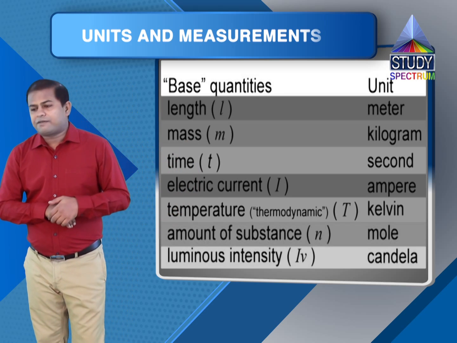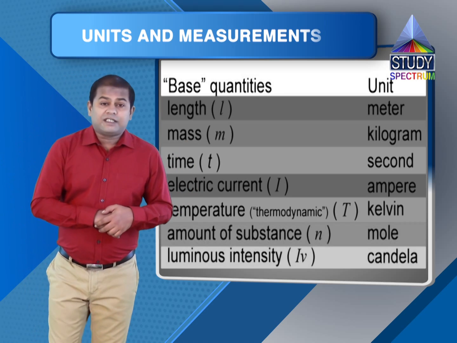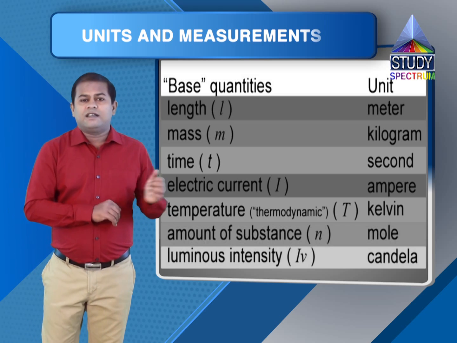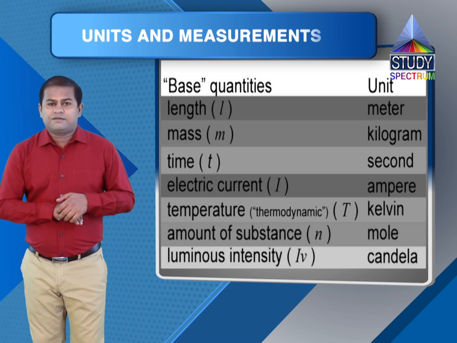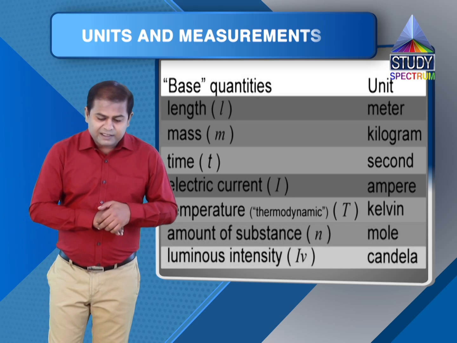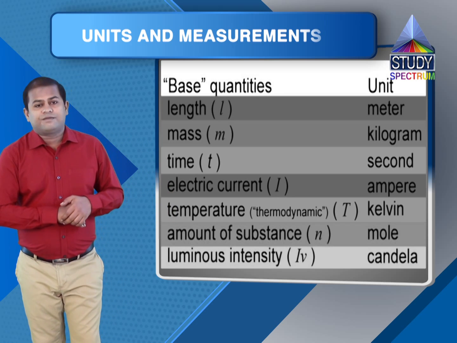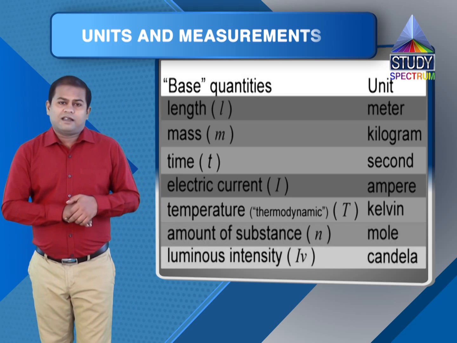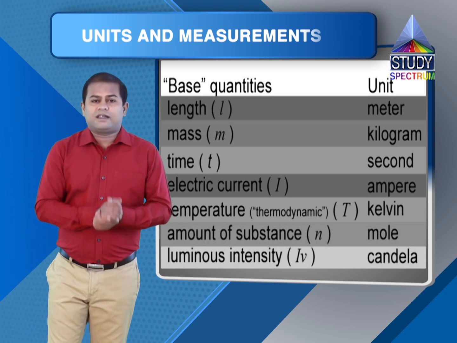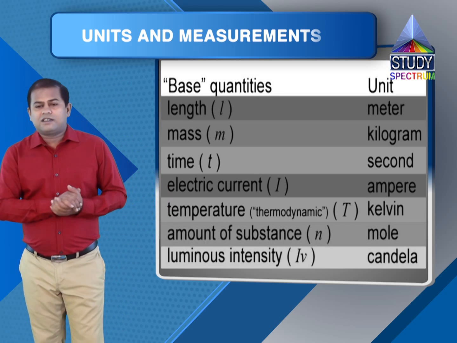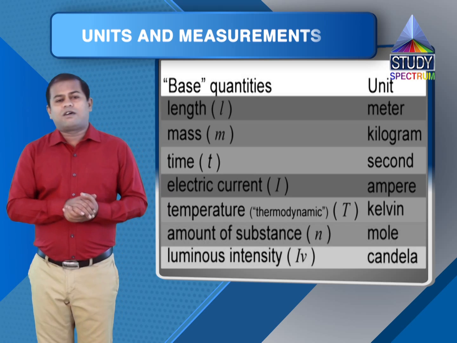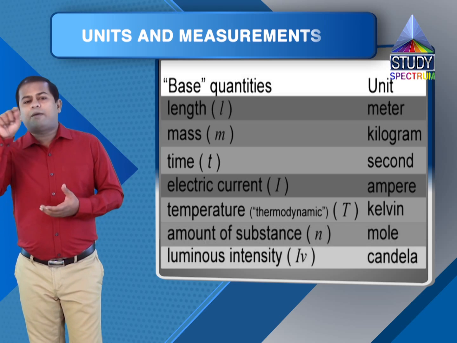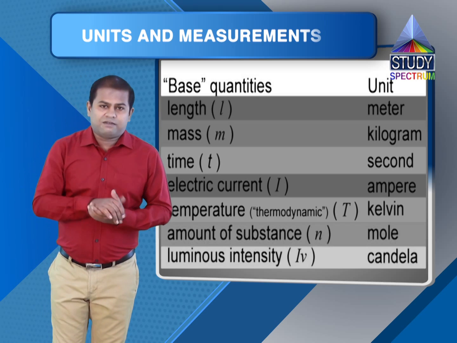Moving to next, temperature. Temperature is measured in Kelvin in SI system. Unit for measurement of temperature in SI system was taken as Kelvin, and it's abbreviated as capital K. Now question is, why capital K? So they took a decision, if the unit was derived or named after a scientist, its abbreviation should be capital or uppercase alphabet.